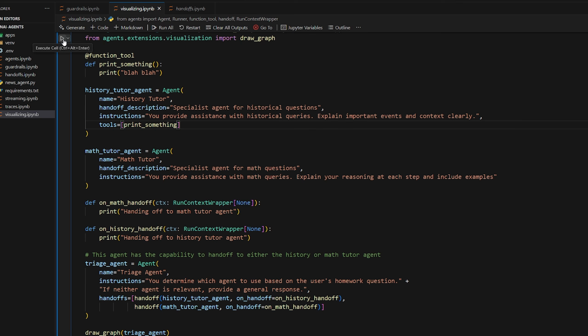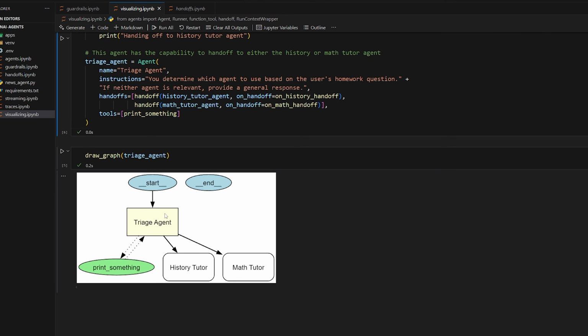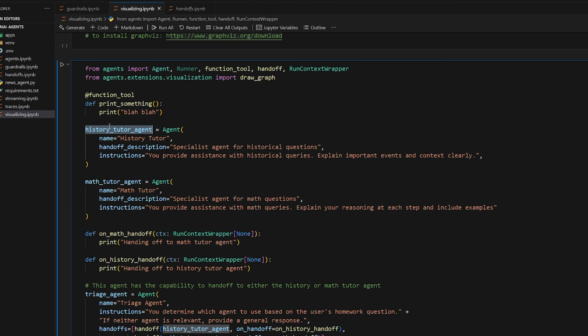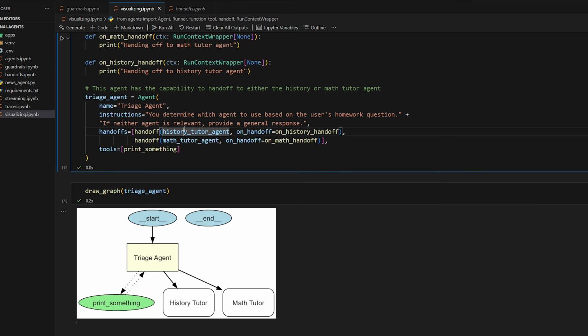So now if we run this again, for some reason, it only works when the tool is on the original agent. I don't know why. Maybe that's a glitch or something they need to add. But I tried adding it to the history agent. It did not show up. But yeah, if you add a tool to the original agent here, it will work.